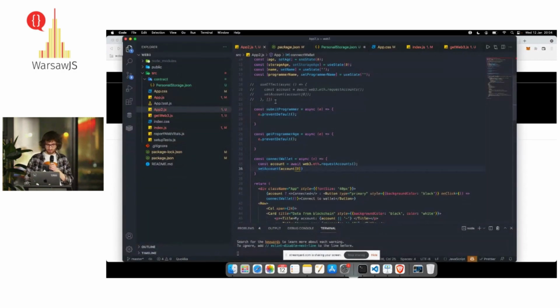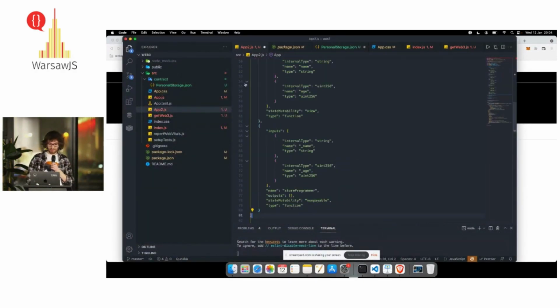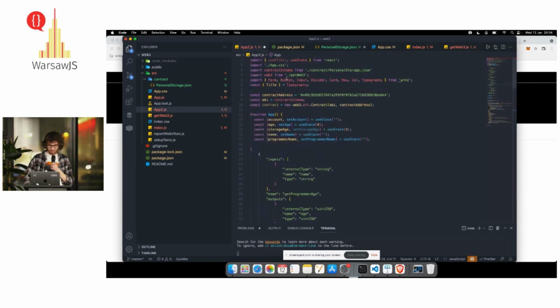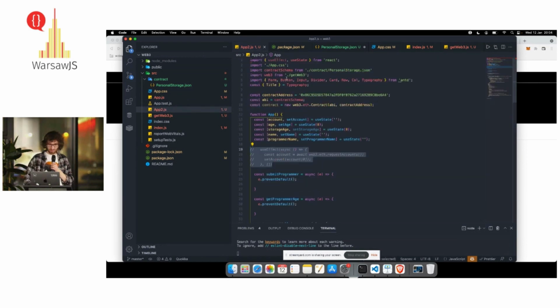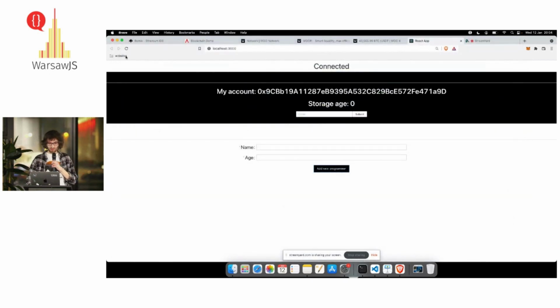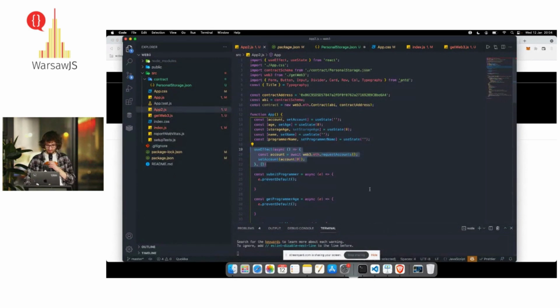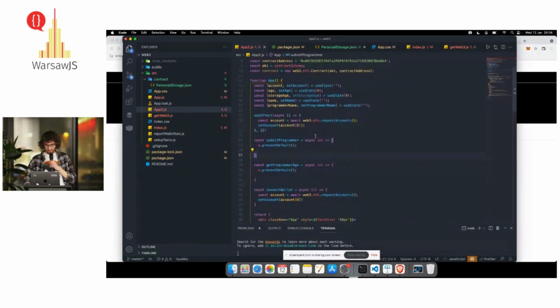Okay, so let's make it. Oh, 1 second. It's difficult to operate with one hand. Okay. Let's make sure that we're gonna display it every time. So I use the useEffect, so you're gonna have this account always visible.